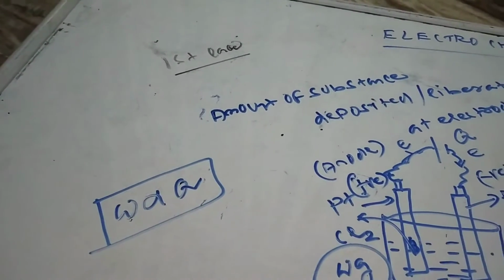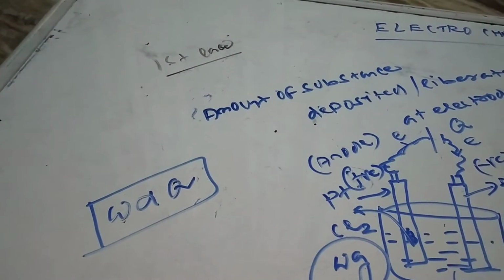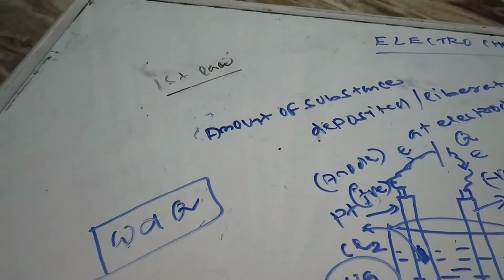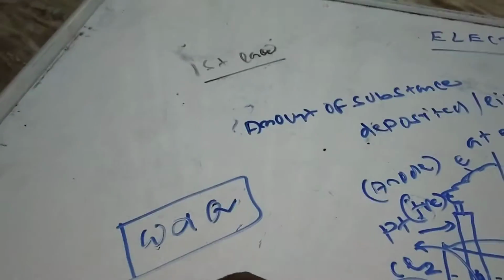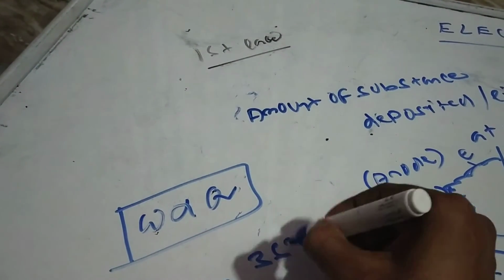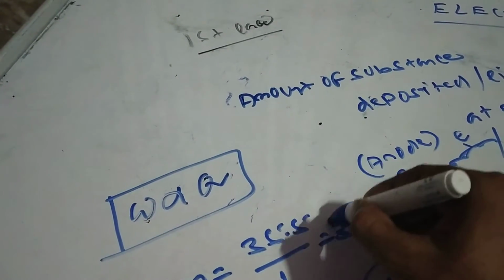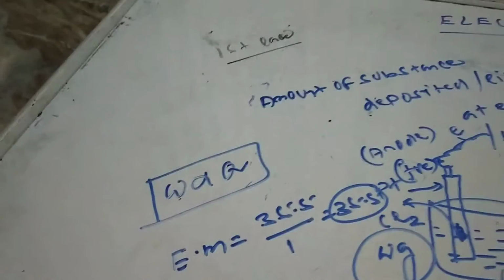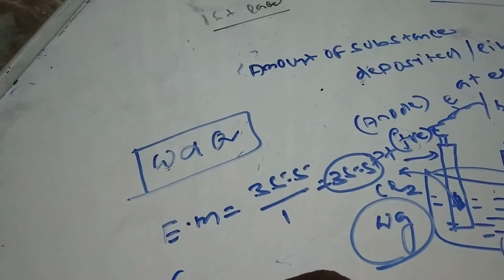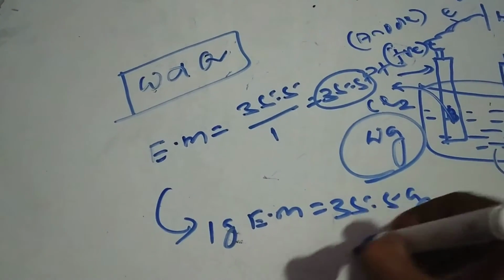How? Let's say I want to tell about the chlorine gas. If I want to tell about the chlorine gas, I want to find out what is the equivalent mass of chlorine gas first. The atomic mass of chlorine is 35.5 and valence is 1. So that 35.5 is your equivalent mass of chlorine. That indicates that if you take 1 gram equivalent mass of chlorine, that is your 35.5 gram.